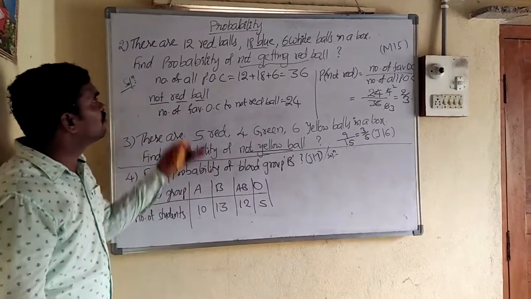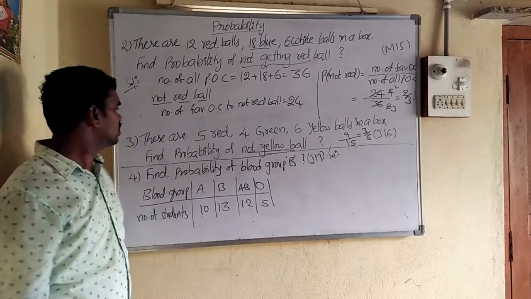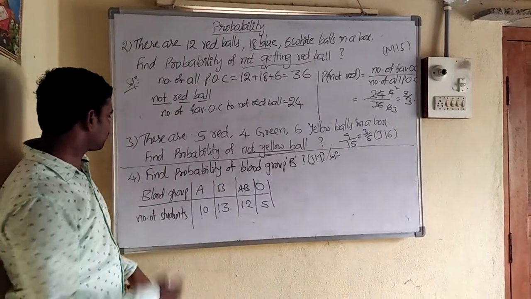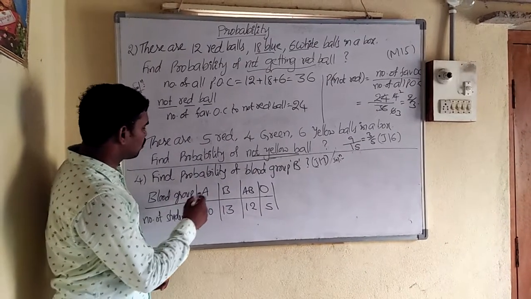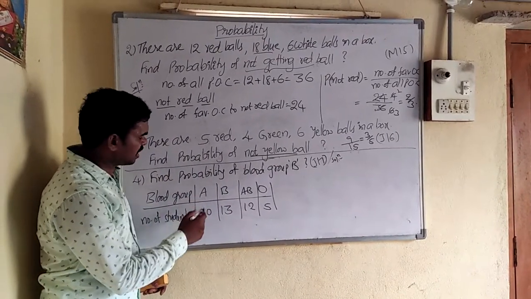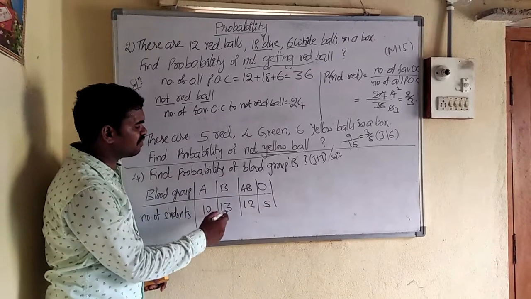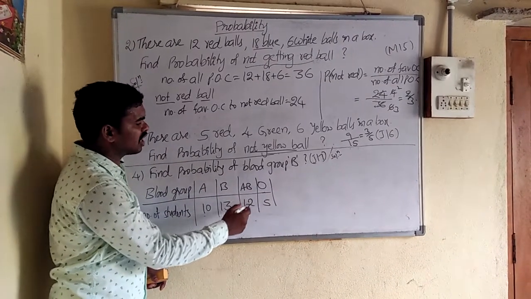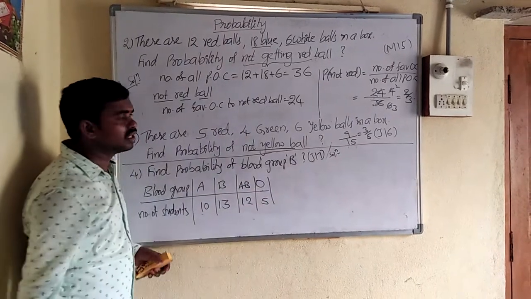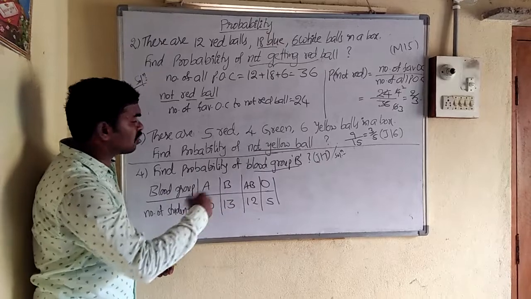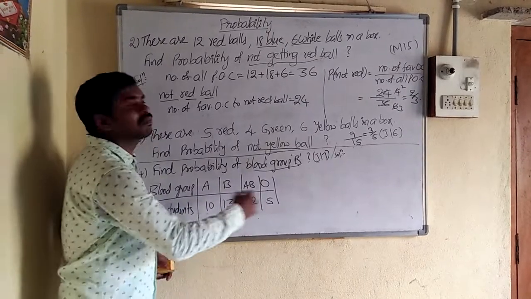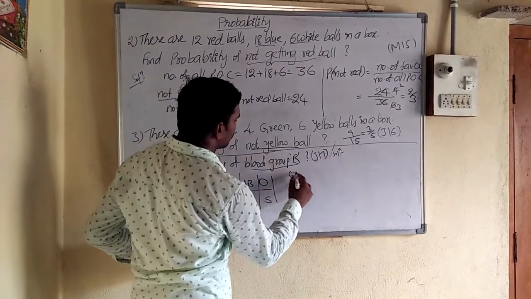So these are some few questions among these balls. So take one more question. Find the probability of blood group B of the students. Blood group A: number of students 10, blood group B: 13, blood group AB: 12, blood group O: 5. So what is asked for? Blood group B. So before that, how many possible outcomes are there? The number of all students.